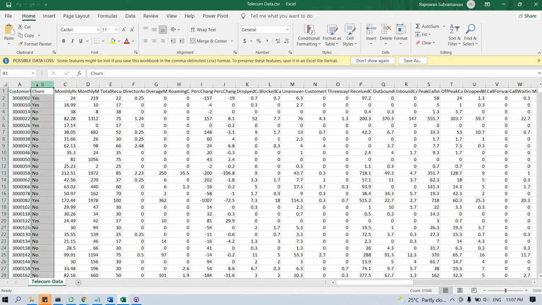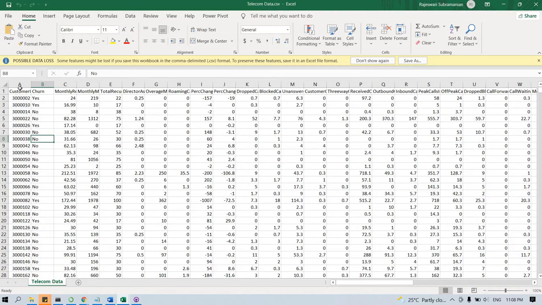So you can see that churn is my dependent variable, and all others are independent variables. The churn is taking only two values, either yes or no. When churn is yes, the customer has left the telecom company. If no, the customer is still present in the telecom company. So the objective of the project is to do predictive analysis on whether the customer can leave the telecom company or not well in advance, by analyzing the training data set and predicting the detail in the prediction data set.